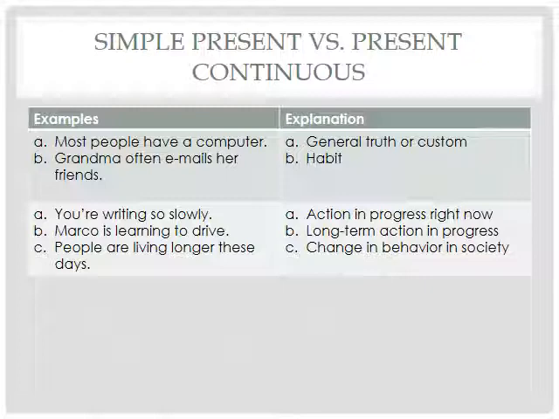The last meaning we talked about was a change in behavior in society. Just to review, the first two meanings are specific to some specific people. In the first one, you is the specific person. In the second one, Marco is the specific person. But with a change in behavior, you're talking about change in behavior in society. You're not talking about any one specific person. You're talking about all the people in a society, all the people in a city, or a country, or a culture. So the example here is, people are living longer these days.